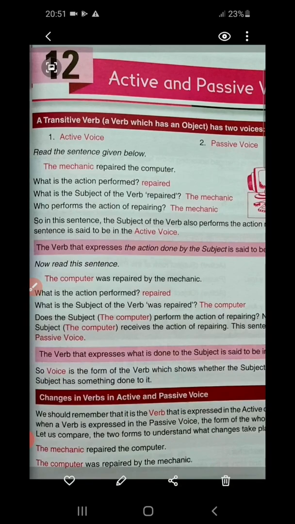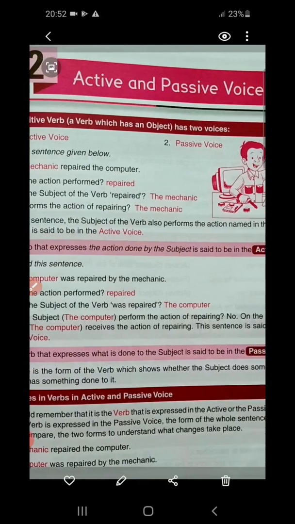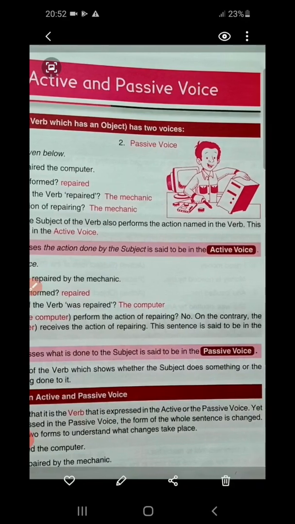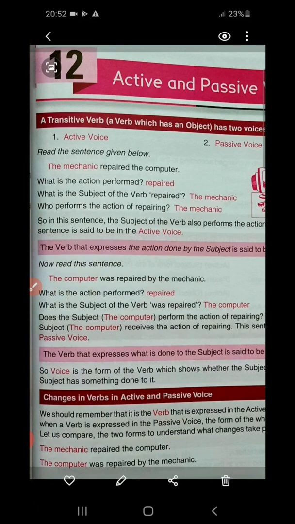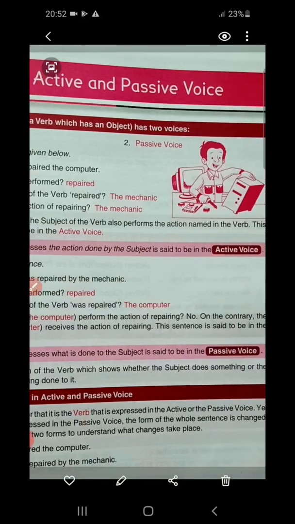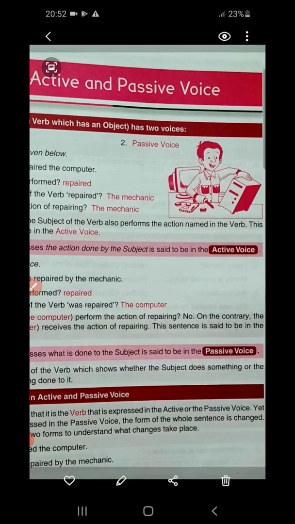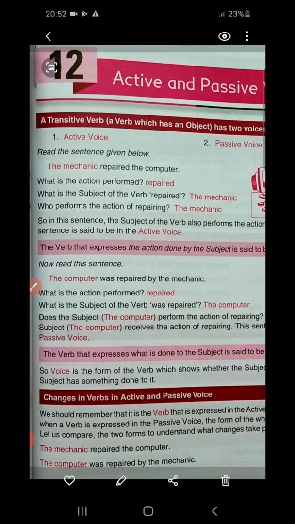Now, read this sentence. The computer was repaired by the mechanic. What is the action performed? Repaired. What is the subject of the verb? The computer. Does the subject, the computer, perform the action of repairing? No. On the contrary, the subject, the computer, receives the action of repairing. This sentence is said to be in the passive voice.